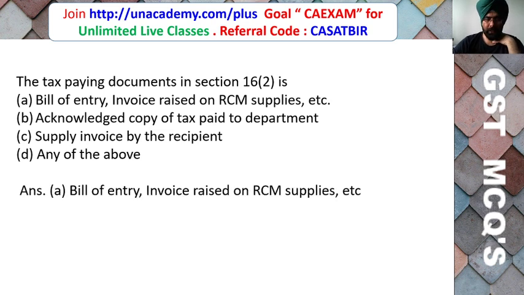So here friends, the correct answer is A, that is, bill of entry, invoice raised on reverse charge mechanism, and supplies are examples of these tax paying documents.